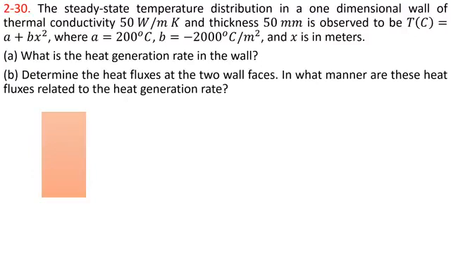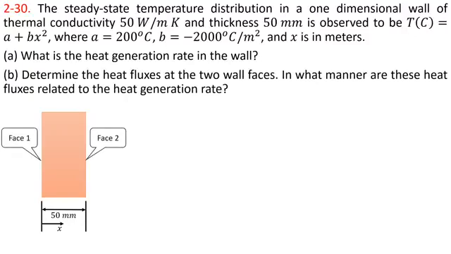Now, this is our wall, which is 50 millimeter of thickness. Face 1 is the face where x is 0, and face 2 is where x is equal to L, which is 50 millimeter. We have taken x positive in the right direction.